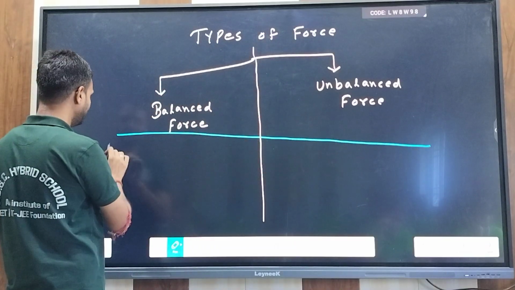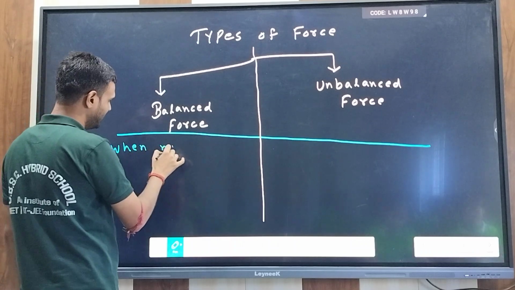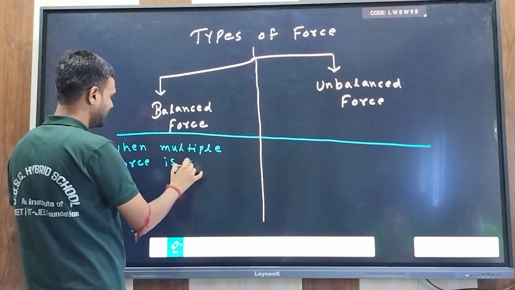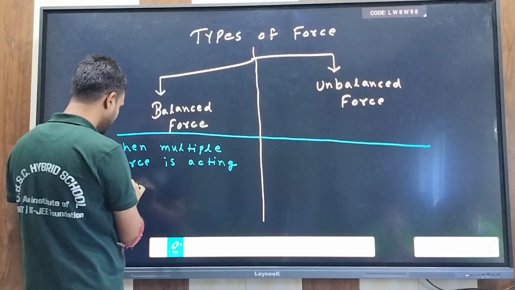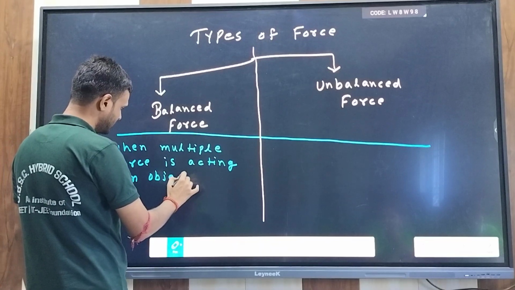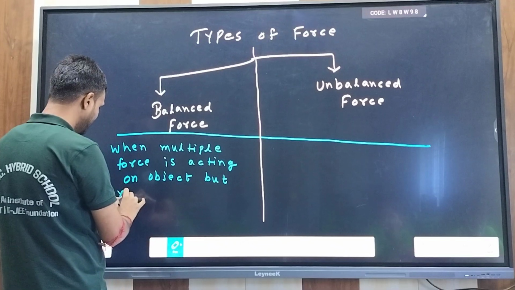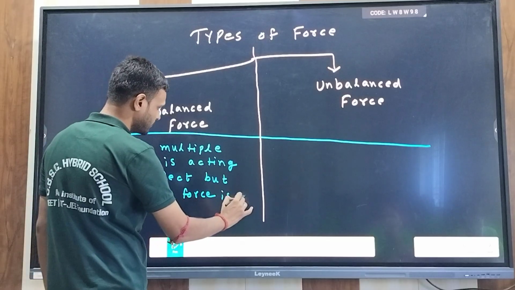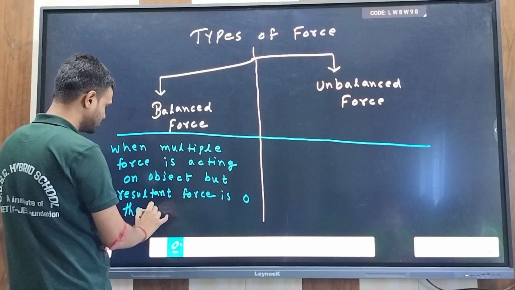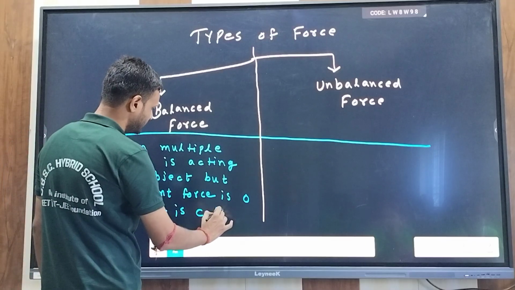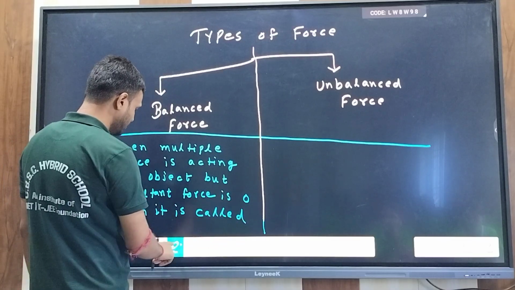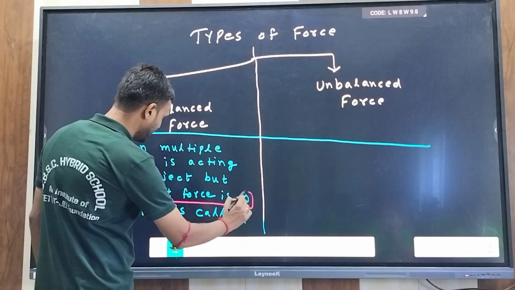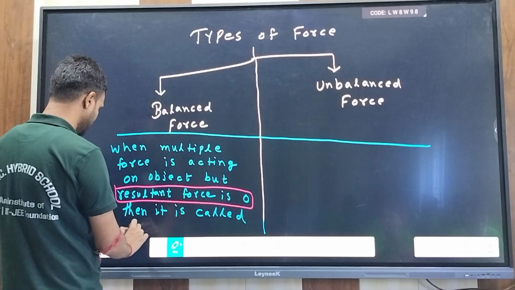So we can write here: when multiple forces are acting on an object but the resultant force is zero, then it is called balanced force. When the resultant force is zero, you have to focus on this thing. When the resultant force is zero, then it is called balanced force.